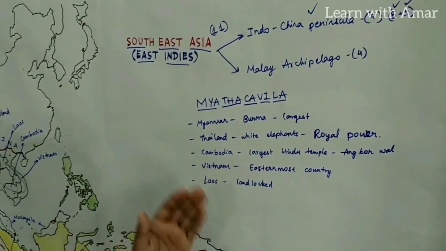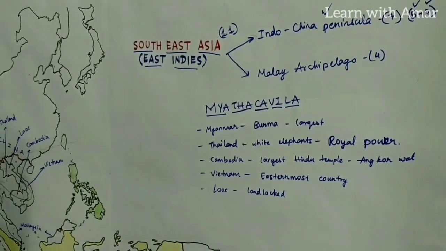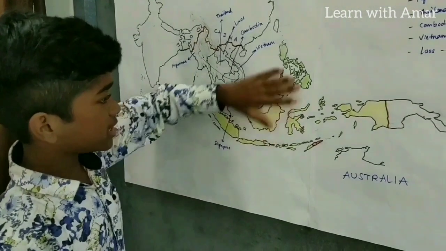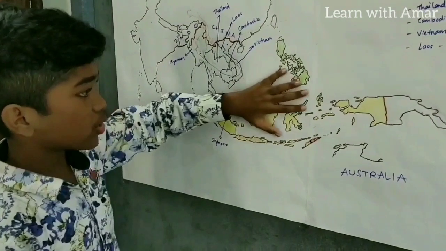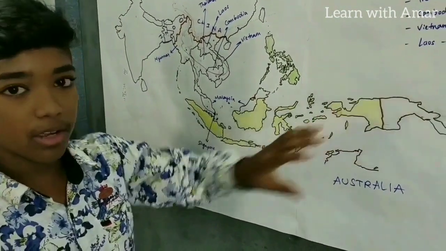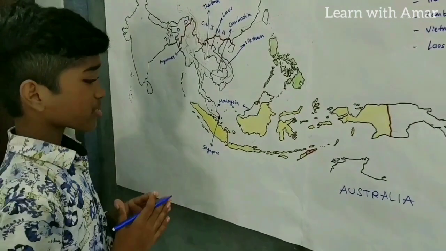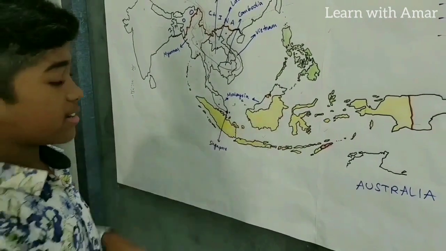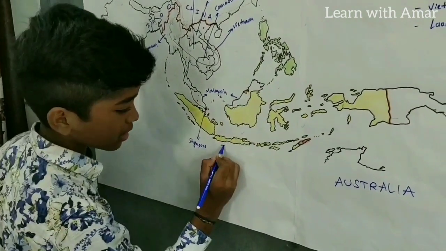Now what comes next? Malay Archipelago comes next. So let's move on to Malay Archipelago. Now what is Malay Archipelago? This whole group of islands is known as Malay Archipelago. Sometimes we do not consider Papua New Guinea into it, and sometimes we consider. Now let's discuss a major country in this Malay Archipelago. It is this one, Indonesia.